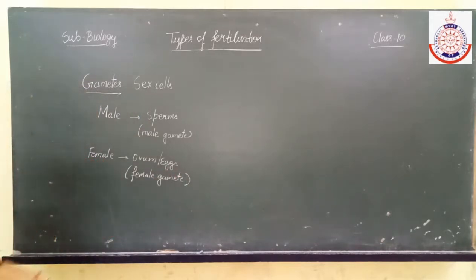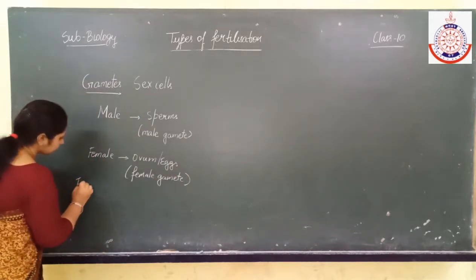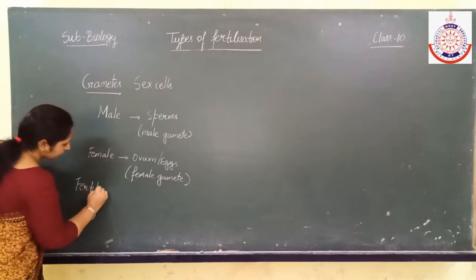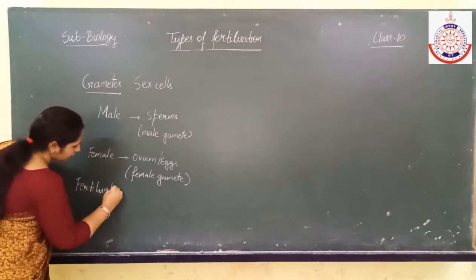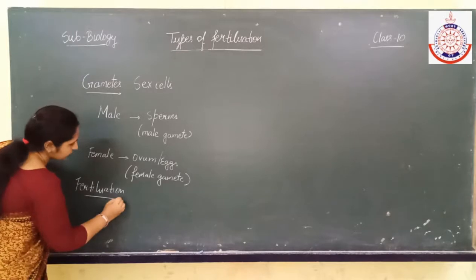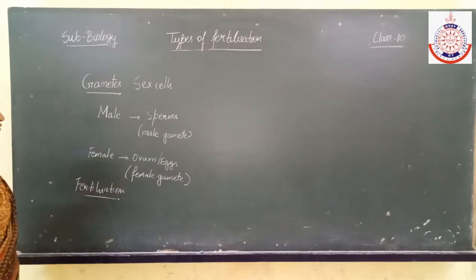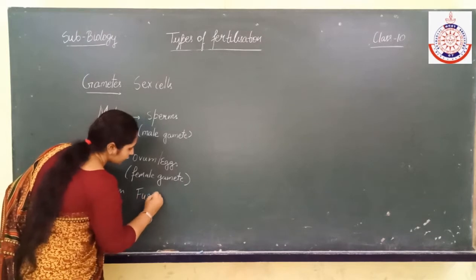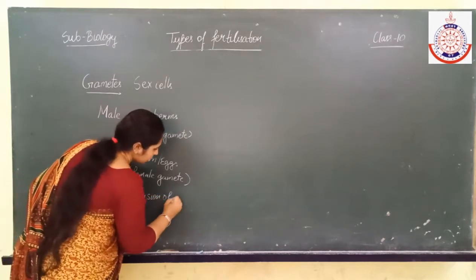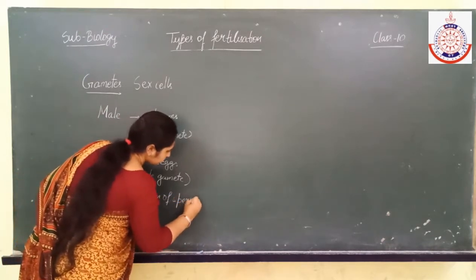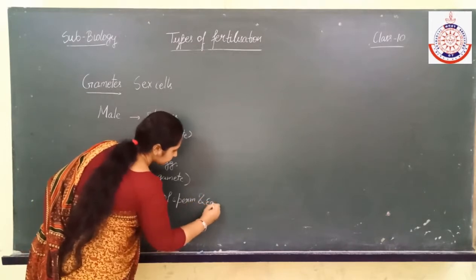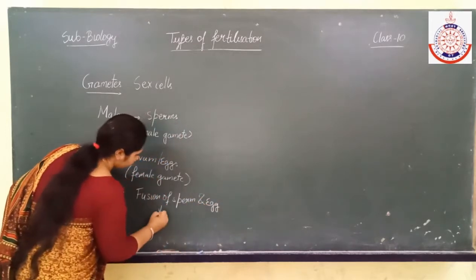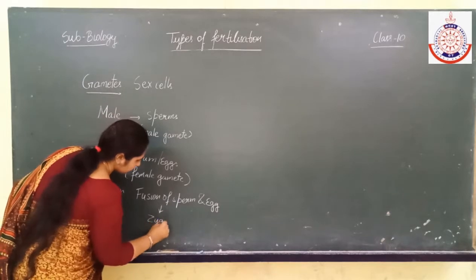Now the next term is fertilization. What is fertilization? Fertilization means the fusion of male and female gametes. It means fusion of sperm and egg to form the zygote.